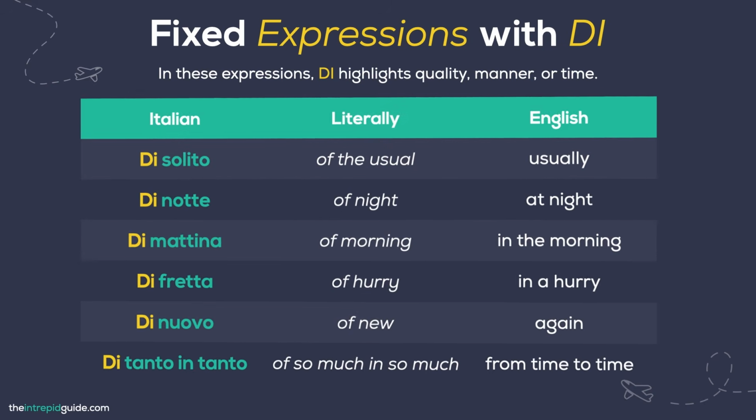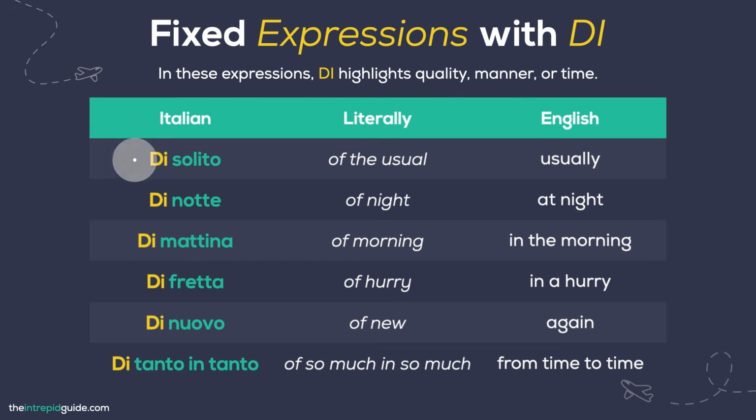Here are some common ones to be aware of that use di. Take a look. Di solito. Usually. Di notte. At night. Di mattina. In the morning. Di fretta. In a hurry. Di nuovo. Again. Di tanto in tanto. From time to time.